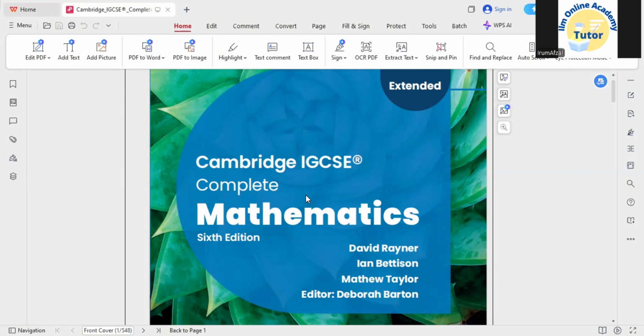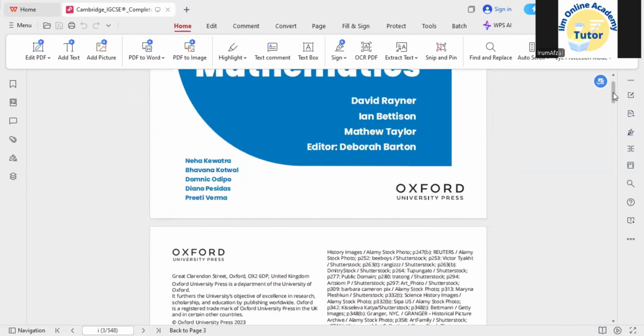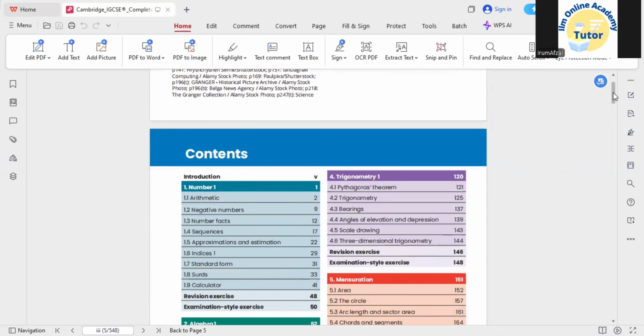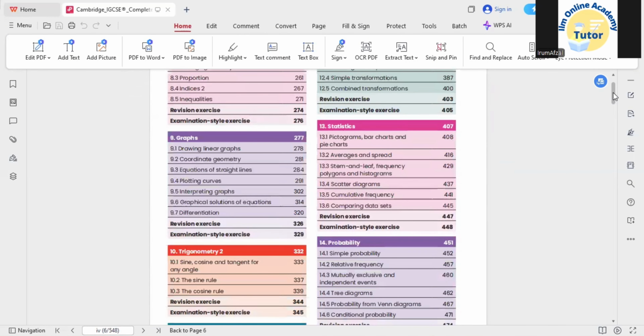Today I'm going to discuss with you the Cambridge IGCSE Complete Mathematics syllabus that is basically related to the 6th edition. So if we would be talking about the contents that are related to this book, they are from chapter number 1, numbers, until chapter number 14, probability.